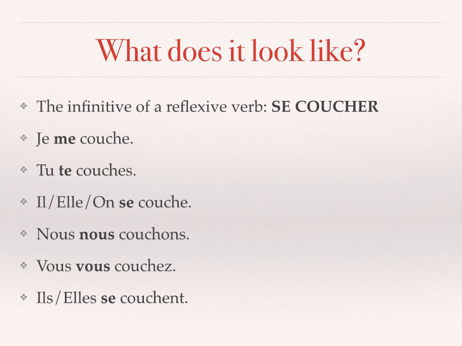Now you can see that for each subject, there is a form of the reflexive pronoun. So you need to make sure that there's an agreement between the subject and the reflexive pronoun. These pairs, you need to know them: je me, tu te, on se, nous nous, vous vous, il ou elle se. Then my verb itself, coucher, is conjugated like it usually is in the present tense. You can see that with je, it ends with an e, with tu, es, and so on.